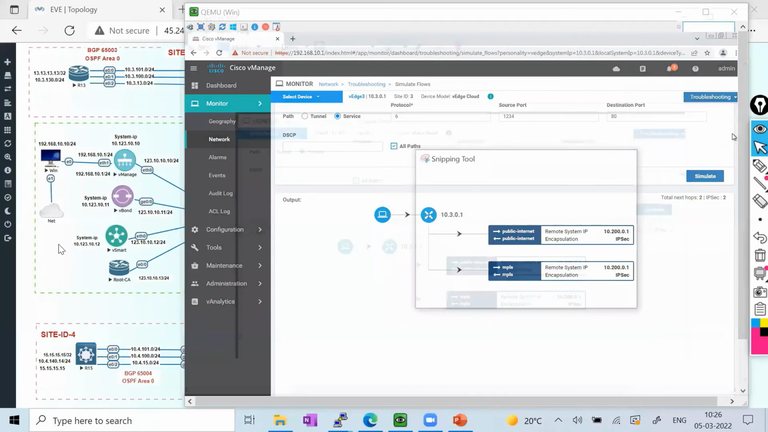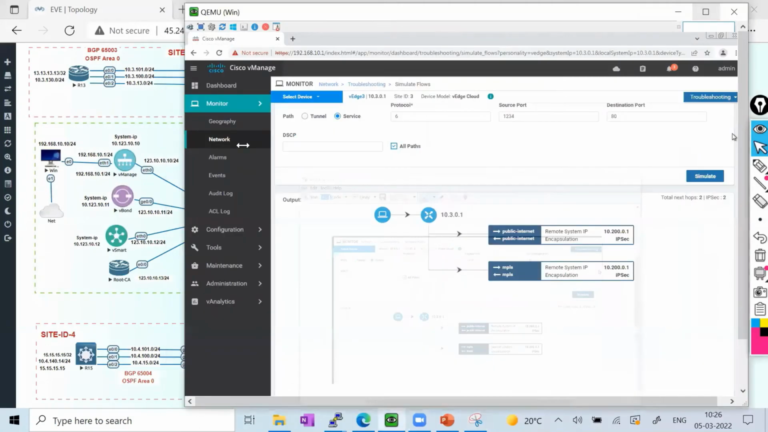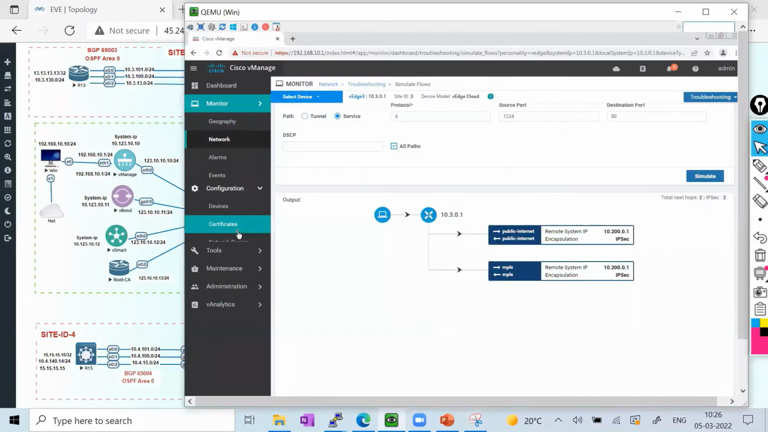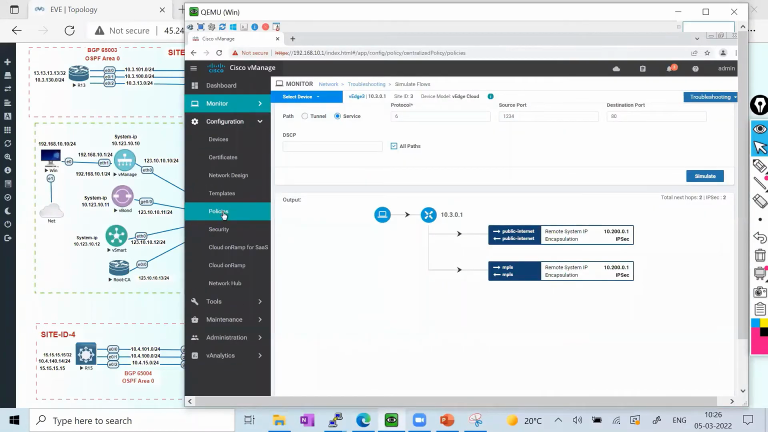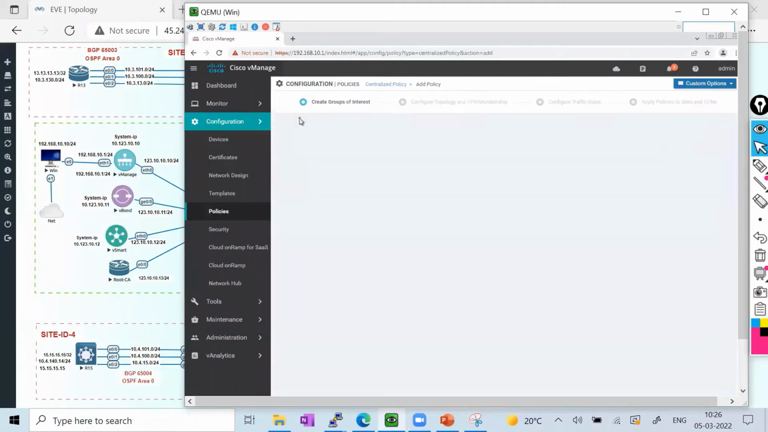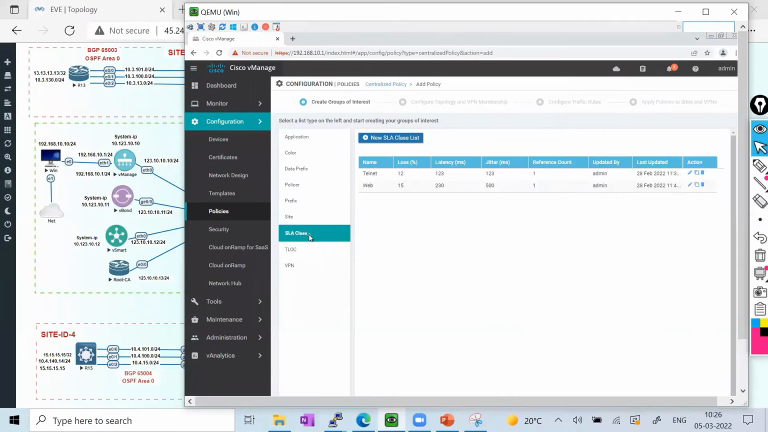The first thing I'm going to do is go to vManage, then to Configuration and Policies. After going into policy, I'll add one policy. Before adding the policy, you have to define some SLA classes. Here you can see some predefined SLA classes.